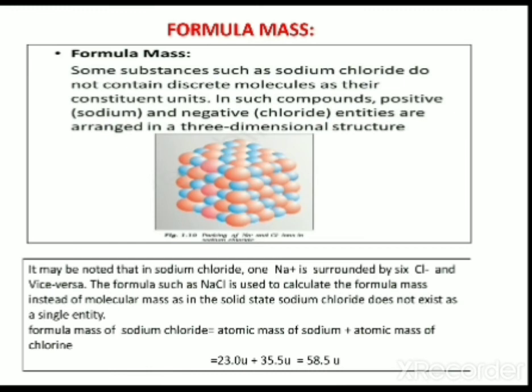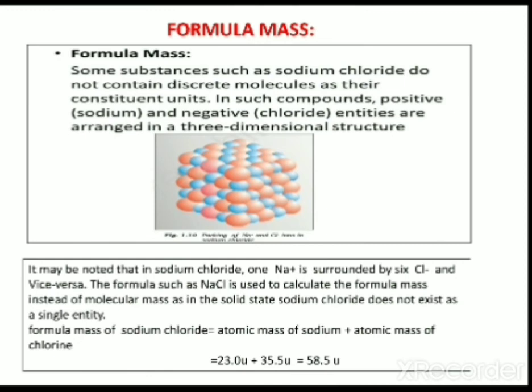This is the calculation method of the formula mass. It is very simple. They will give questions like this: calculate the formula mass of sodium chloride. First write the formula of sodium chloride, that is NaCl, and after that calculate the molar mass.